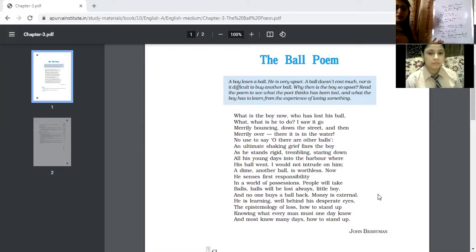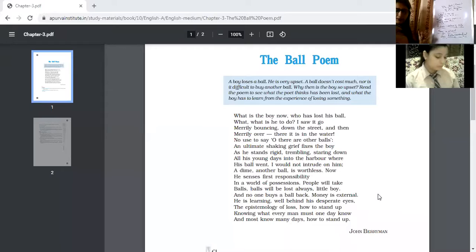We stride forward, we move forward in order to continue our life, right? And sometimes we lose our worldly things, some things which are very close to our heart, with which we feel attached. When these things are lost, we feel very sad, right? So balls will be lost always. It means that loss is a part of our life. In life we will lose different kinds of things, and no boys and no one buys a ball back. This line contains the complete message of the poem.